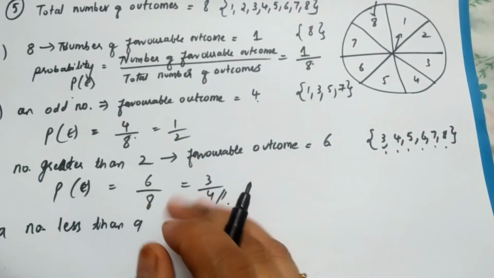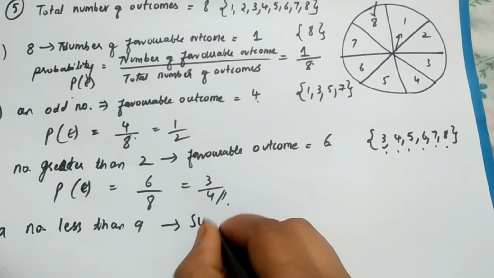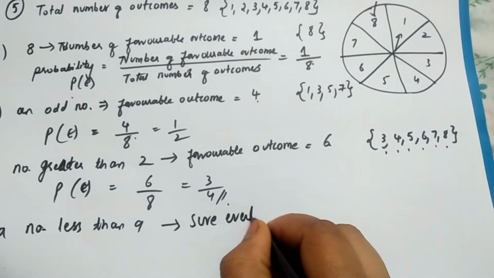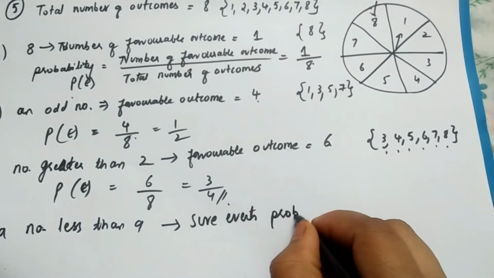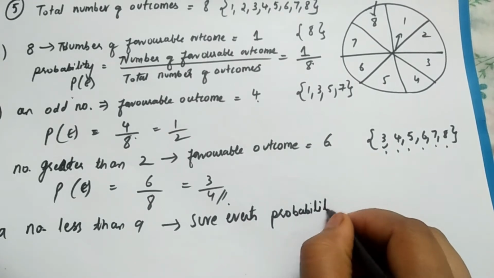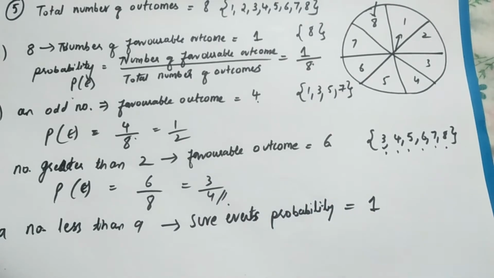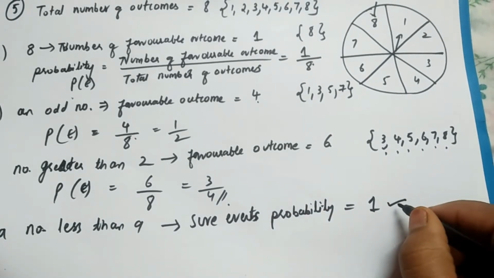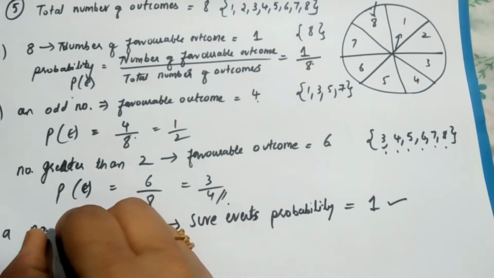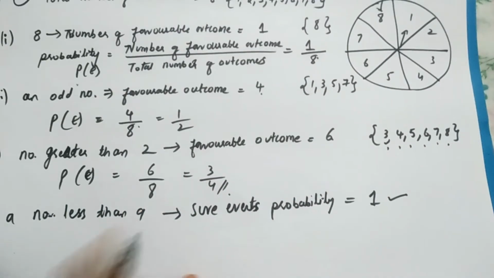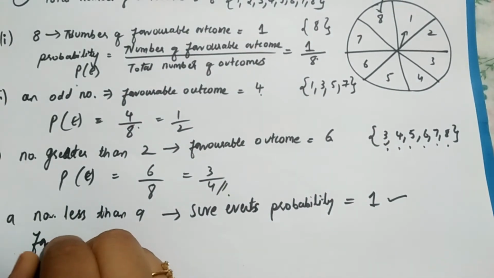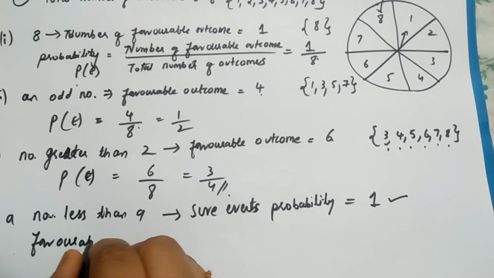We have seen that for sure events, probability is equal to 1. This is a property which we have already learned. Now let's see how it works. What is our favorable event here?